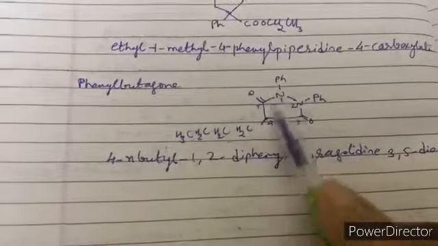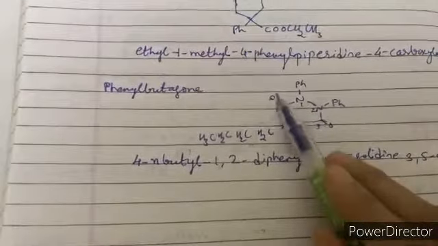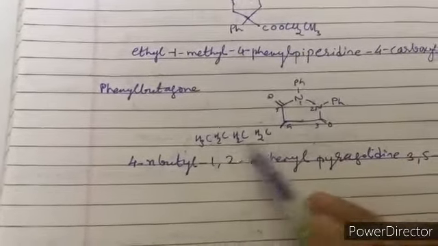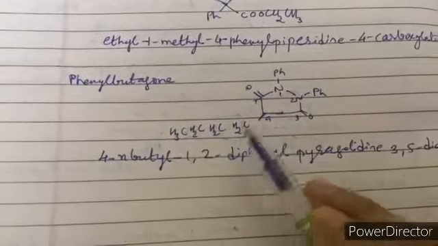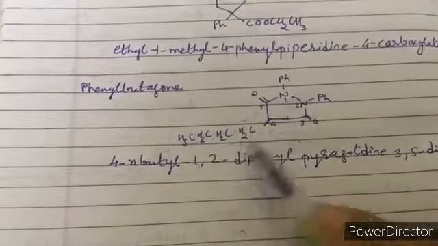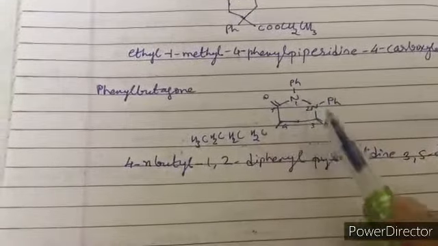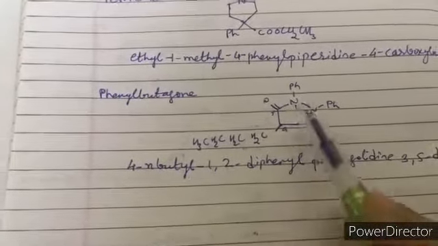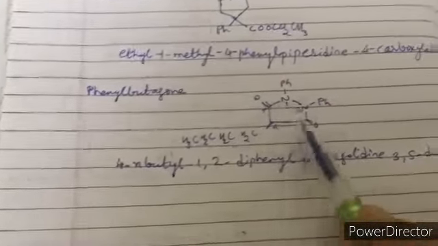So we have 1 phenyl, we have 2 phenyl, 3 and 5 we have double bond O, and on 4th we have butyl group. Okay, so we name it as 4-n-butyl 1,2-diphenyl pyrazolidine 3,5-dione.